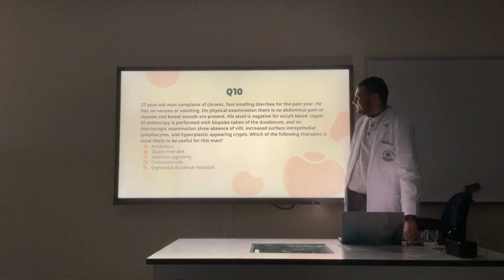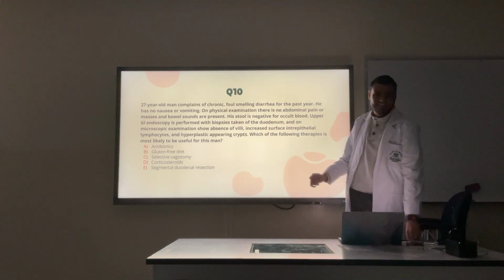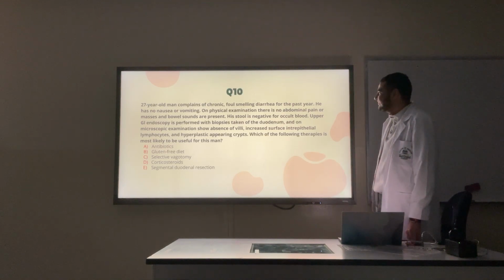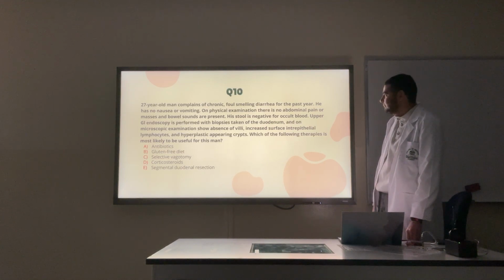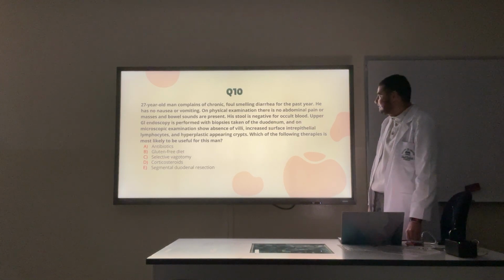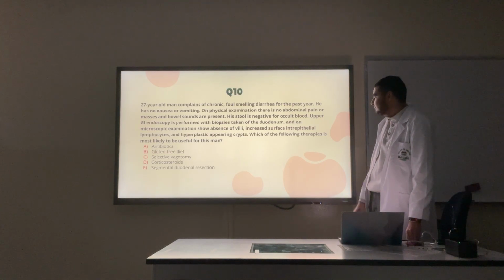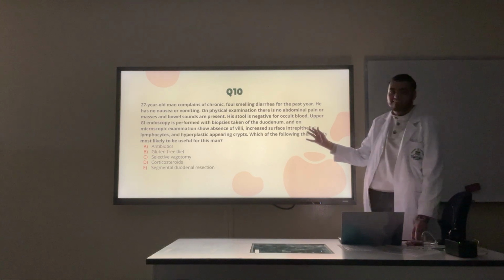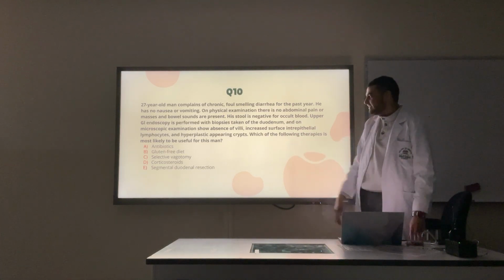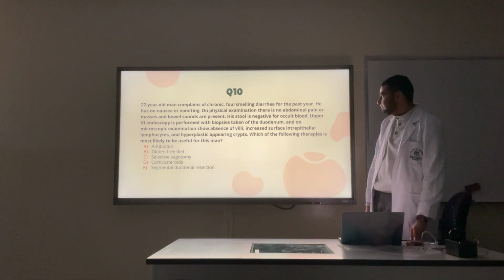It's an important question. Keep it in the back of your head, okay? Question 10. This is also a good question. A 27-year-old man complains of chronic foul-smelling diarrhea for the past year. He has no nausea or vomiting. On physical examination, there is no abdominal pain or masses, and bowel sounds are present. His stool is negative for occult blood, and the upper GI endoscopy findings follow. Which of the following therapies is most used for this man? Okay, what are we discussing? Celiac disease. We are asking about treatment here. Okay, gluten-free diet.